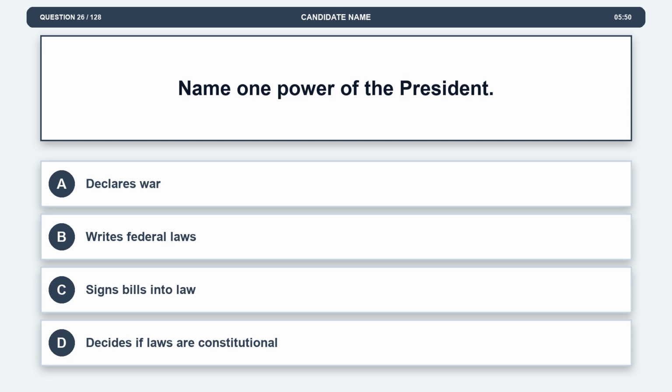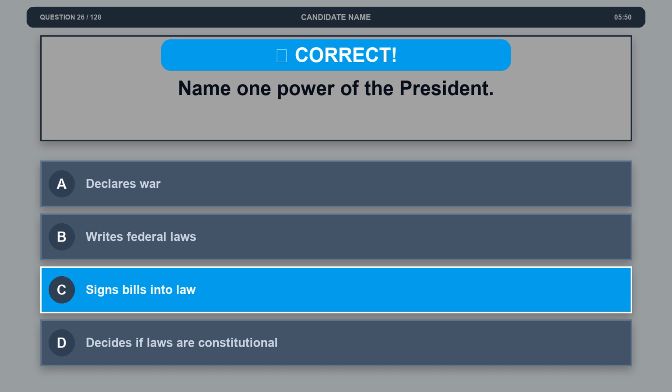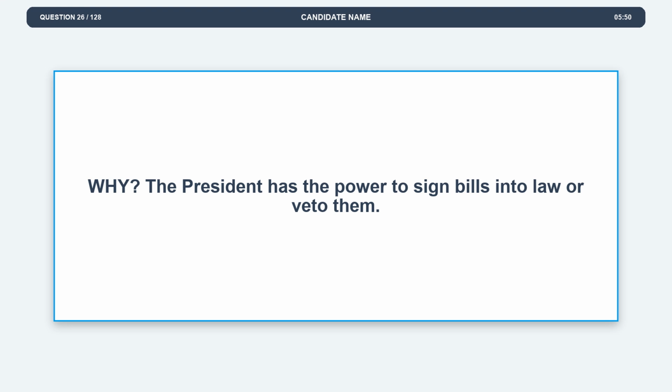Question 26. Name one power of the President. Option A. Declares war. Option B. Writes federal laws. Option C. Signs bills into law. Option D. Decides if laws are constitutional. The correct answer is option C. Signs bills into law. Explanation. The President has the power to sign bills into law or veto them.